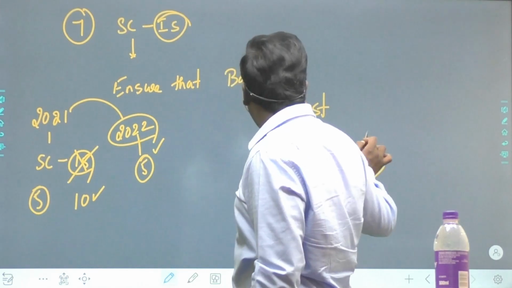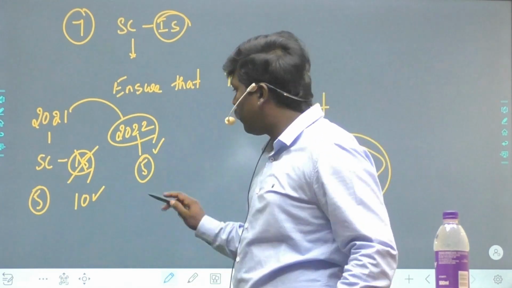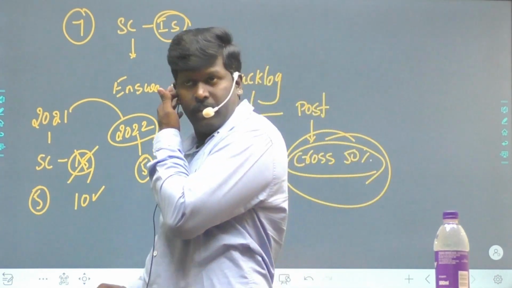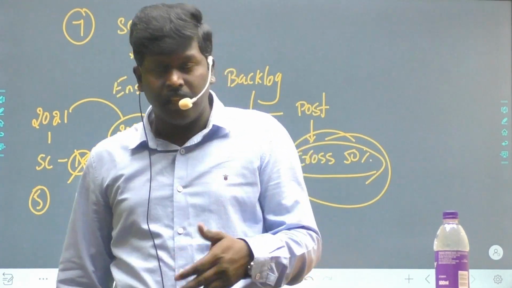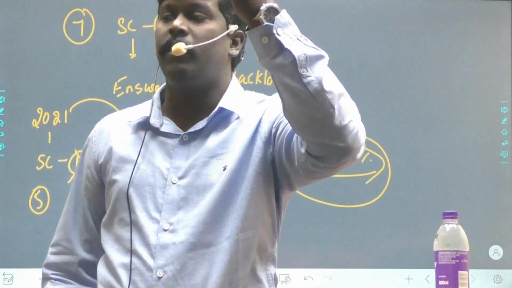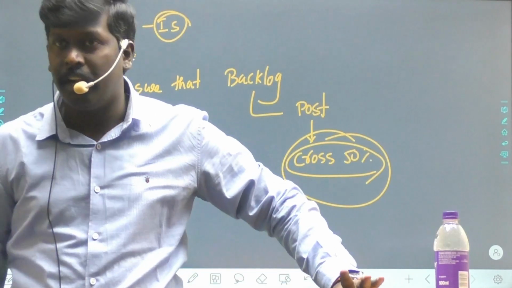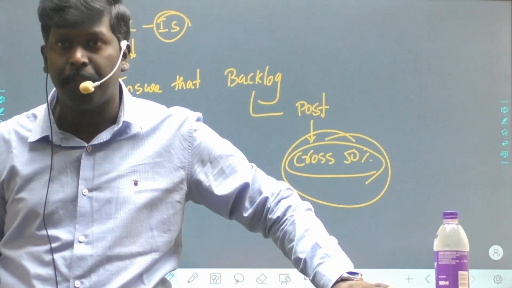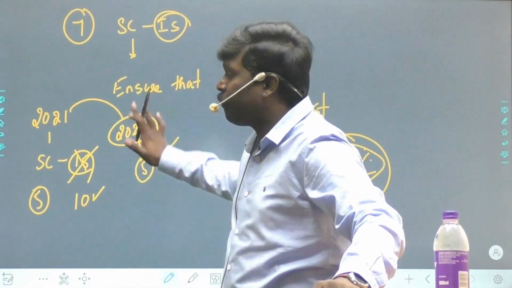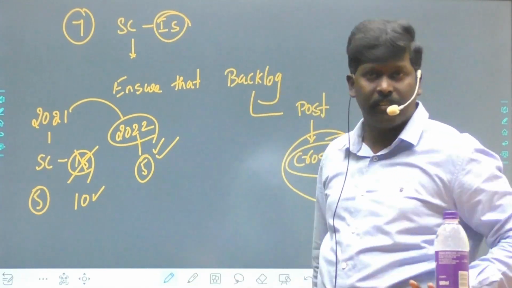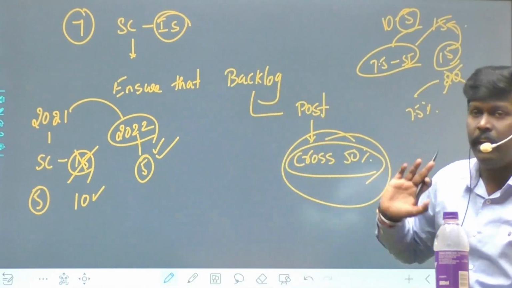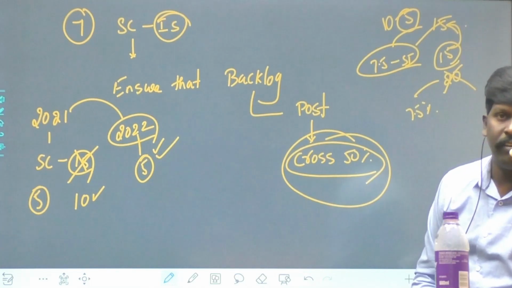It should not cross 50%. You cannot cross; you can ensure that the backlog post can be continued, but it will not cross 50%. Understood? Okay. So these are the points set by the Supreme Court in the Indira Sawhney case. So this is what was said by the Supreme Court in the Indira Sawhney case.